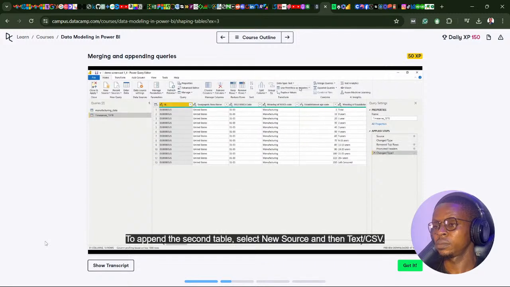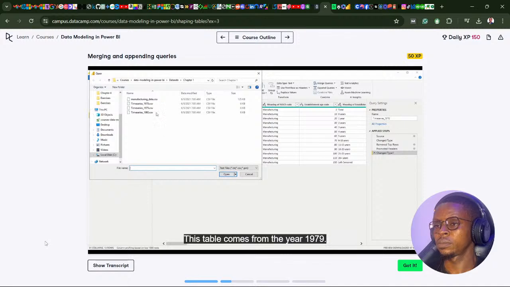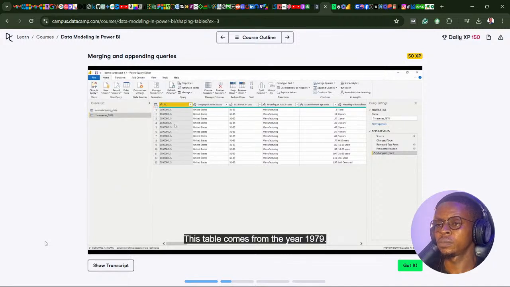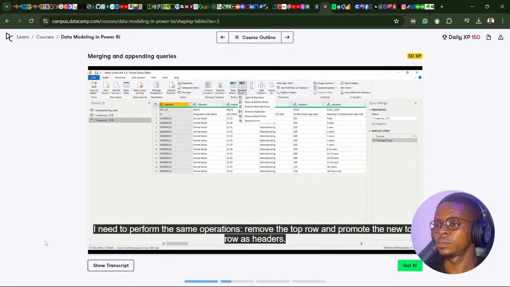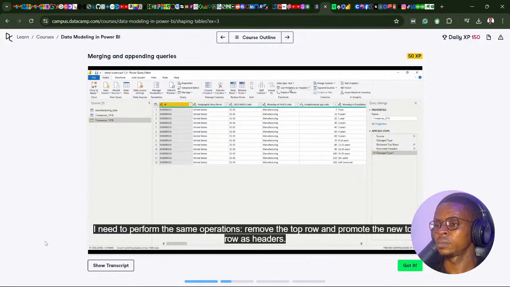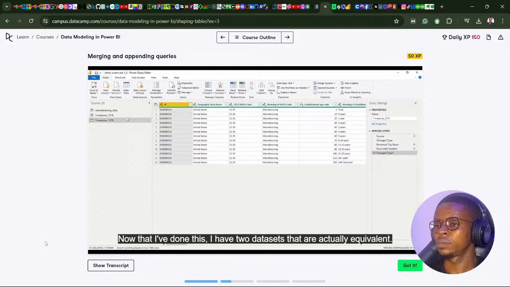To append the second table, select New Source and then Text CSV. This table comes from the year 1979. Select OK. Since you're already in Power Query, I need to perform the same operations: remove the top row and promote the new top row as headers. Now that I've done this, I have two datasets that are actually equivalent.